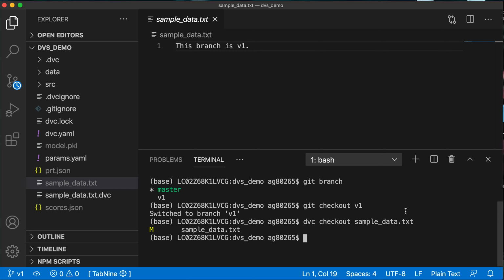When we execute that, you can see that the sentence or the data immediately changes. This branch is v1. Like that, you can assume that instead of sample data.txt, you can have an arbitrarily large data file or model file, and you can version things as you like. So this is just a demo of that.